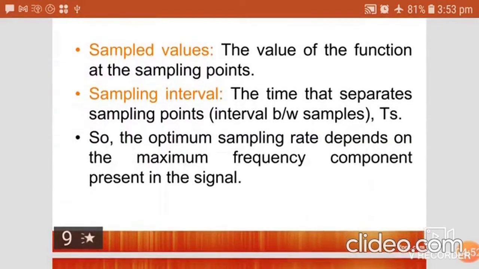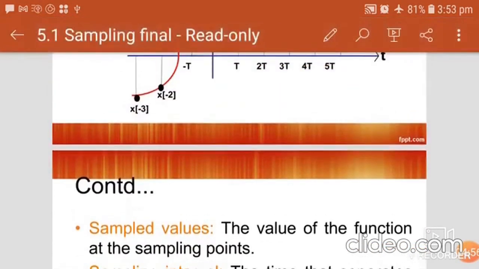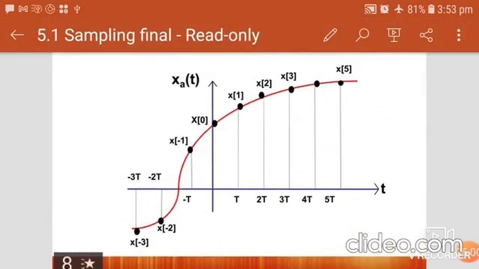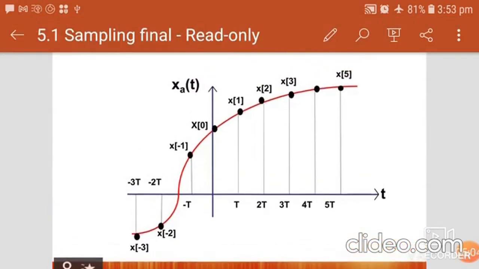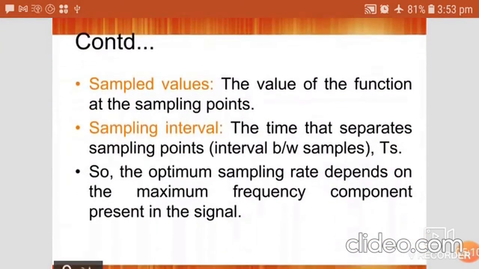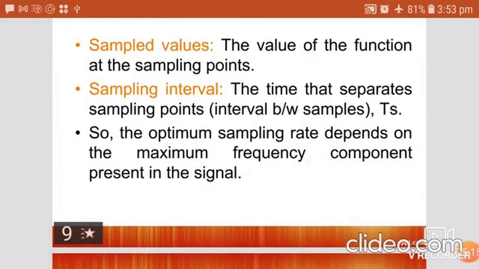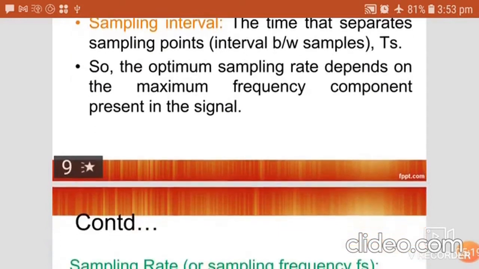The sampled values are the values of the function at the different sampling points, for example the value of the function at x(1) and at x(2). The time that separates sampling points, Ts, is called the sampling interval.